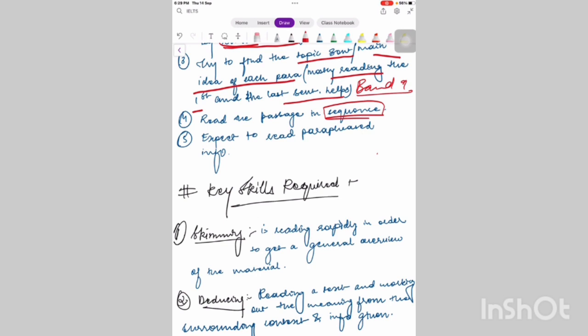Although this question type does not follow the chronological order as we have studied in earlier lectures, you should still read the passages at least in sequence, because the correct options would not be in chronology, but you would be able to relate the ideas. Expect to read paraphrased information. So there will be a lot of times that the information will be paraphrased.